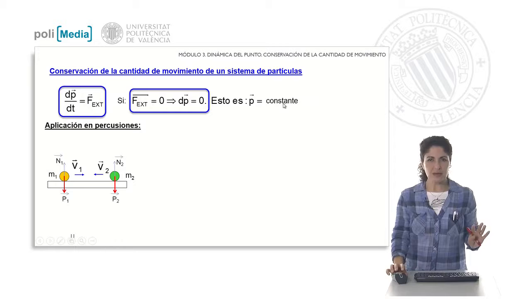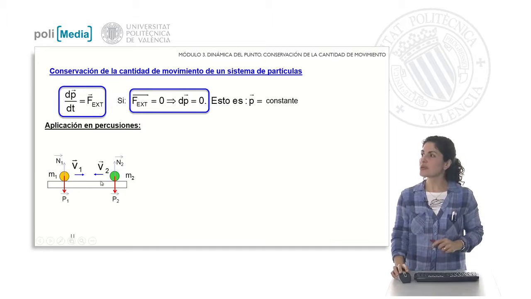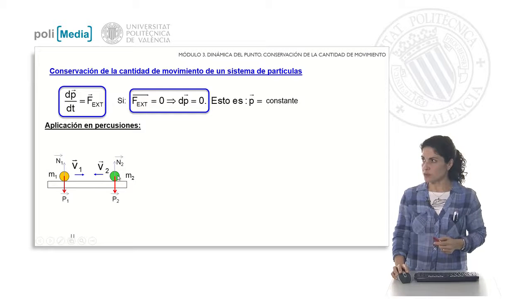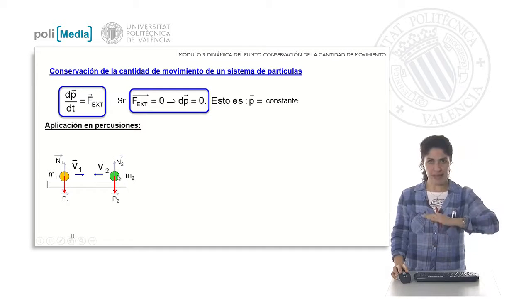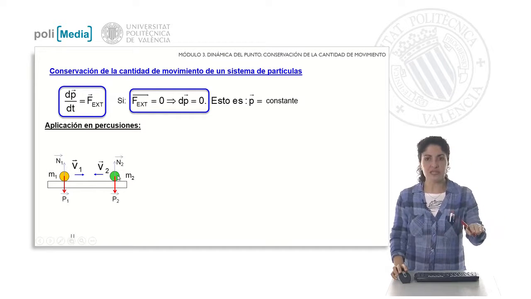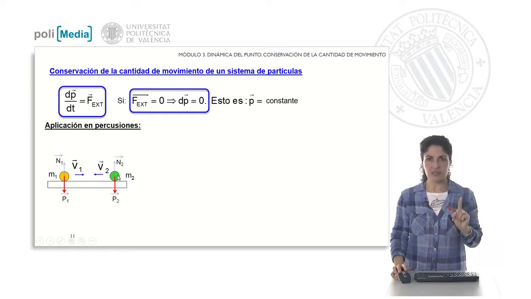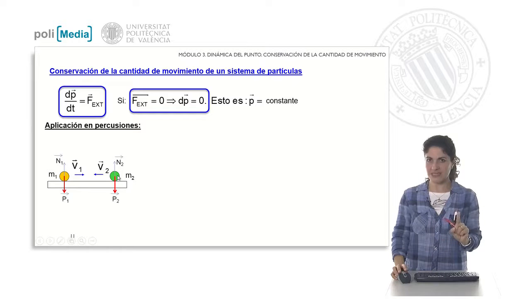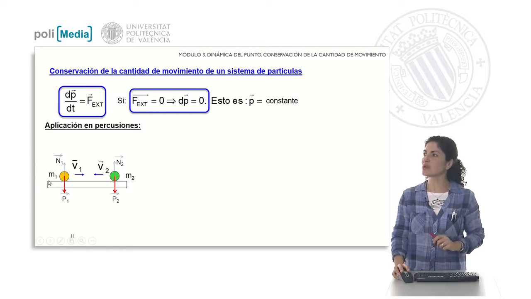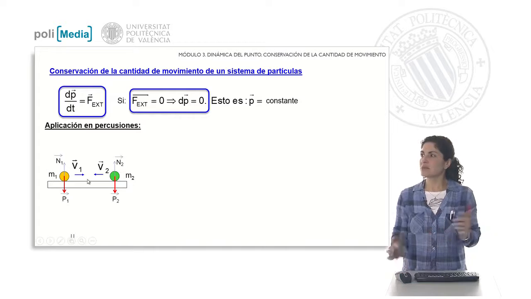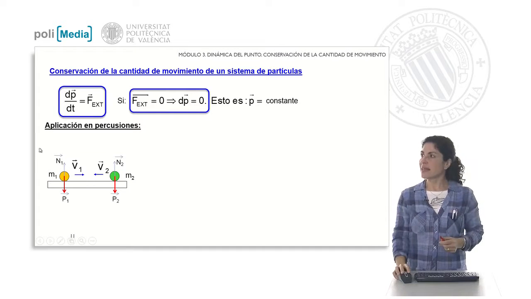is constant. Let's apply it to a very common and very practical case, which is the study of collisions or percussions. Let's consider two bodies resting on a very smooth surface in which we will not consider friction forces. Therefore, there are no external forces, only the forces that will act are those of interaction between the two bodies, mass 1 on mass 2, mass 2 on mass 1.